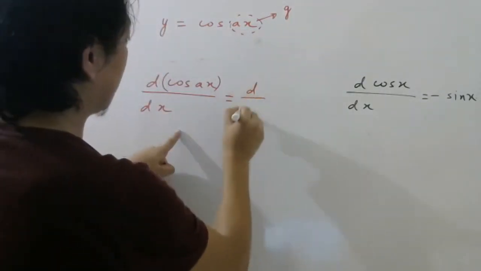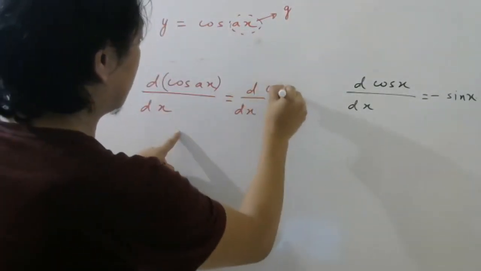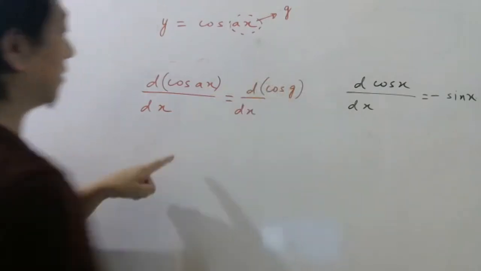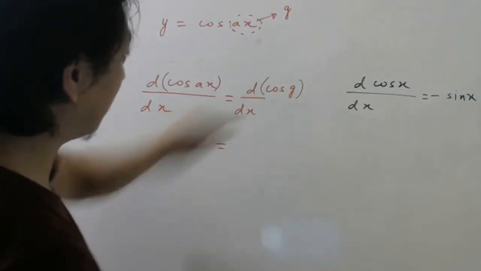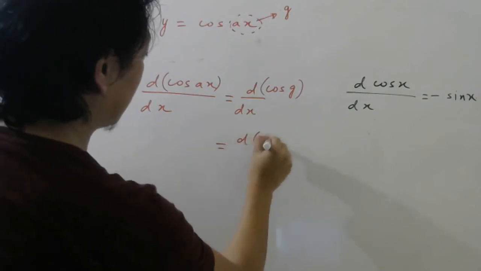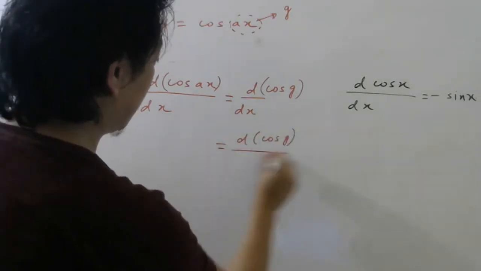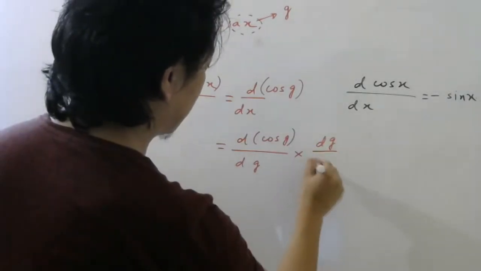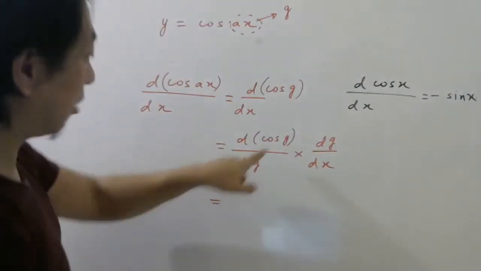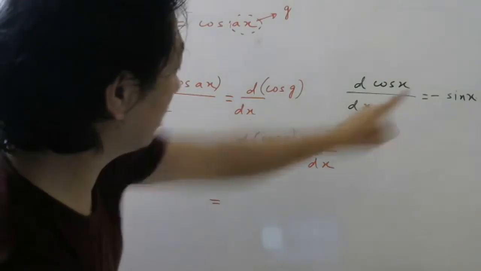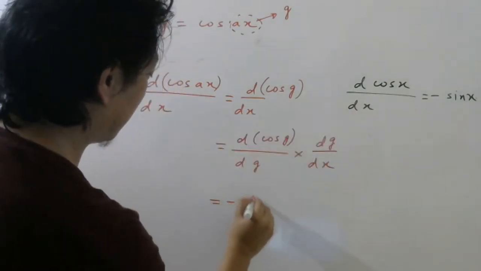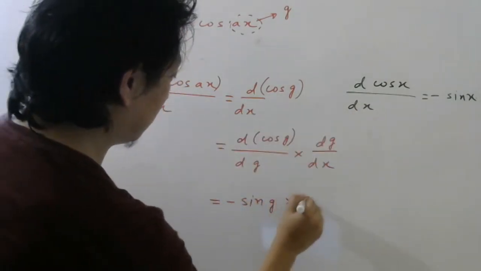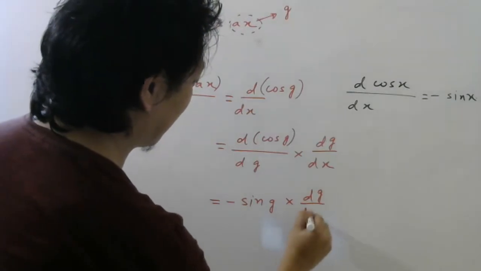So this will become differentiation of cos g. Then this directly we cannot do, so I will write d cos g by dg into dg by dx. Now for this I can apply this formula: minus sin g into dg by dx.